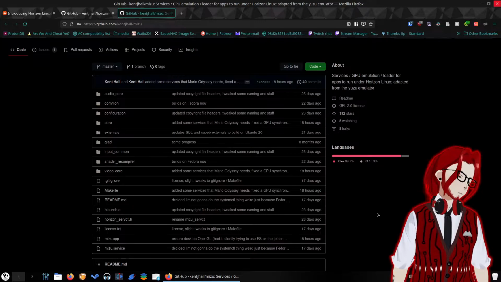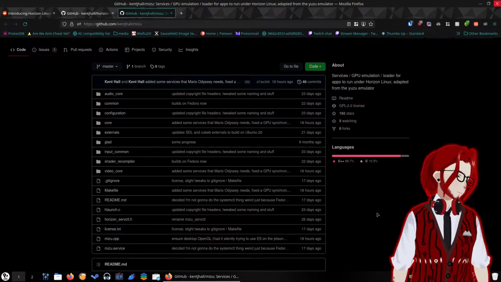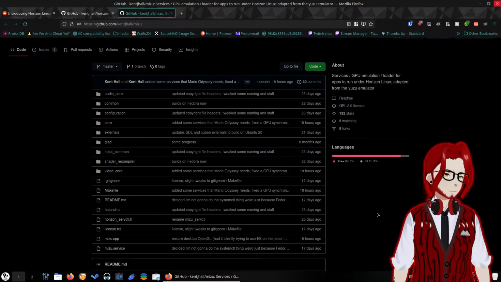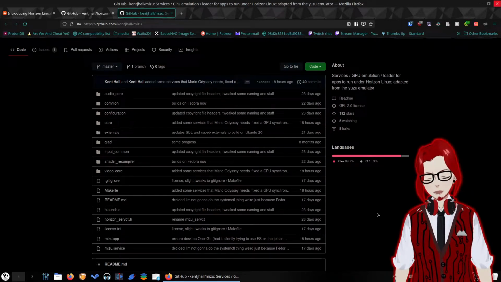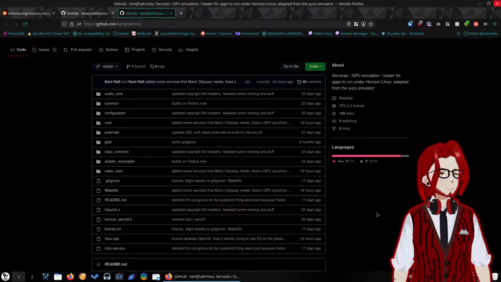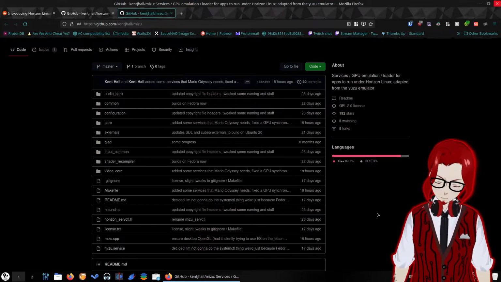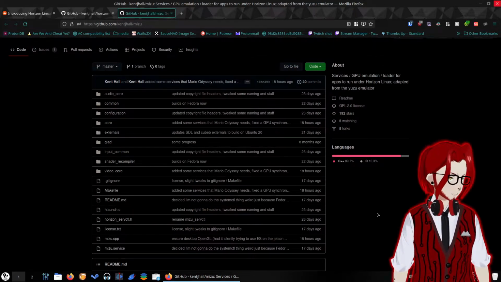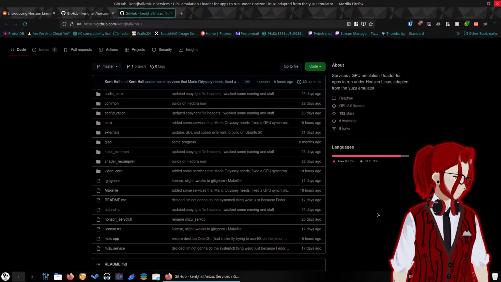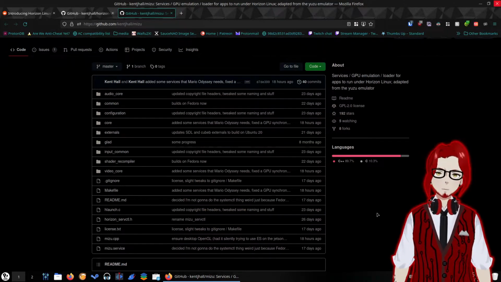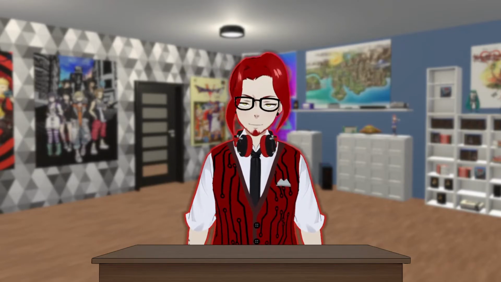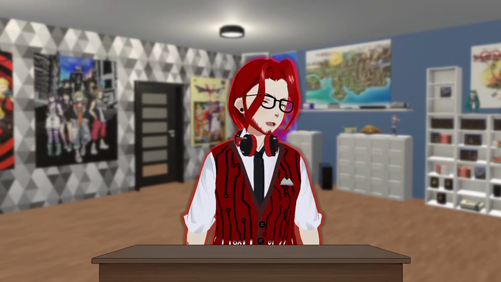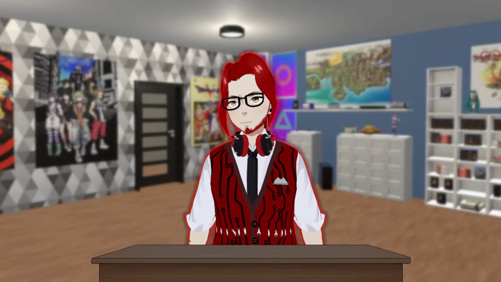Yes, Android runs a Linux kernel, but it's not Linux in and of itself. It is so heavily modified, and most of the stuff it runs is virtualized anyway. So not as much stuff is actually interacting with that Linux kernel, that it may just end up being better to emulate normally on a really high-end gaming phone, because those are a thing now. But I love this concept. I think that this is one of, if not the coolest idea I have seen in the gaming emulation community in a long time.